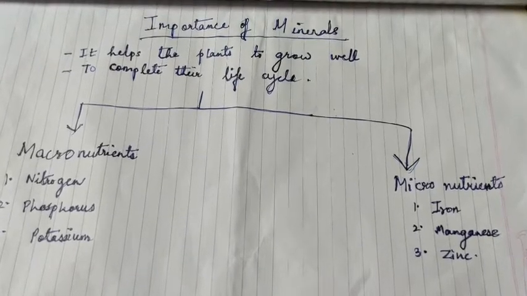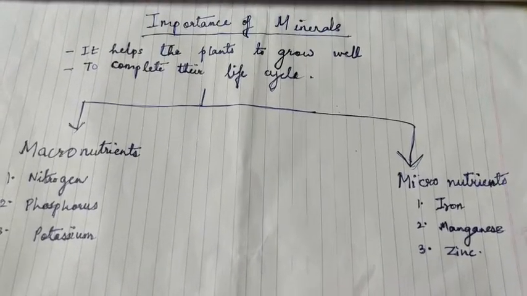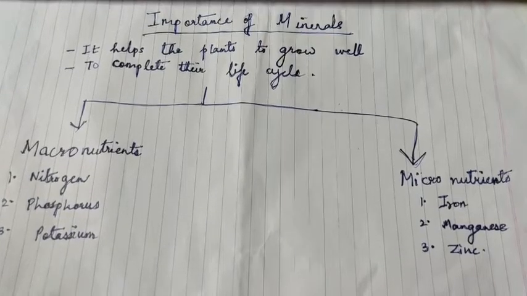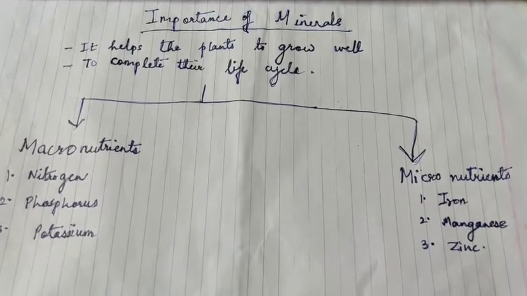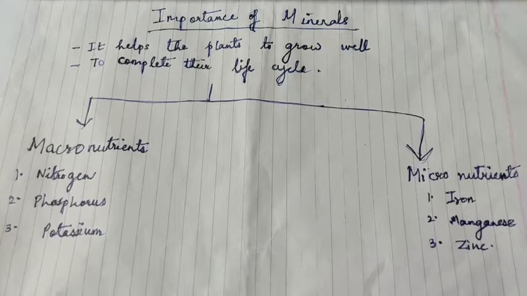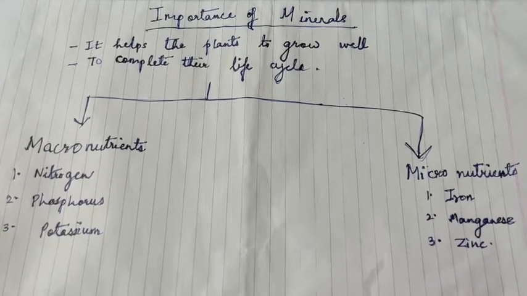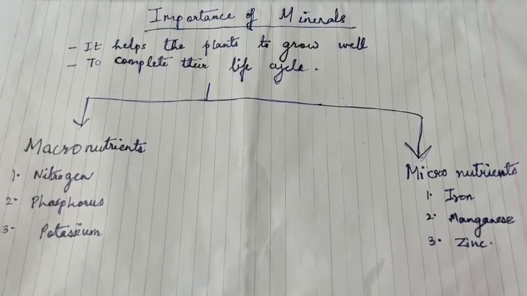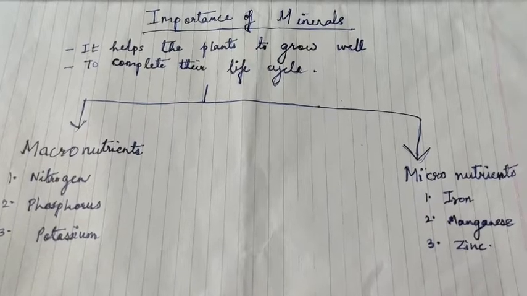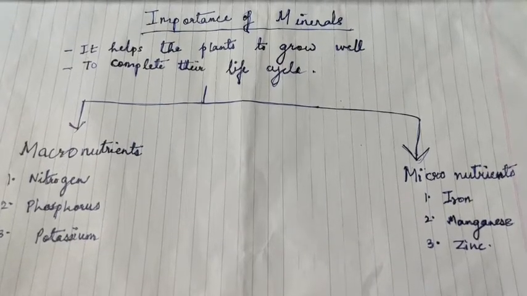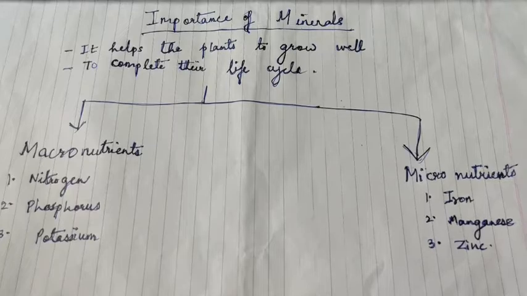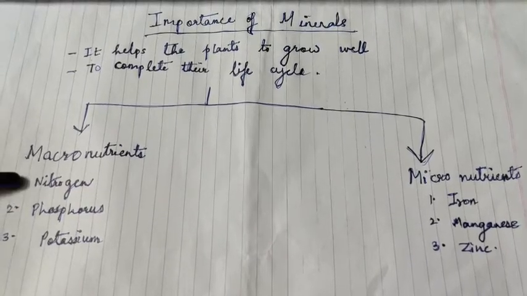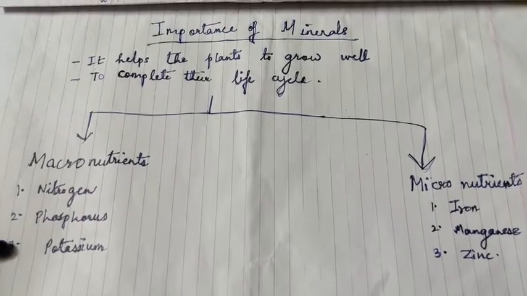So there are two different types of minerals. One is macronutrients and the other is micronutrients. Macronutrients means the minerals that are required in large concentration, or in large amount, in a plant body. They are nitrogen, phosphorus, potassium.